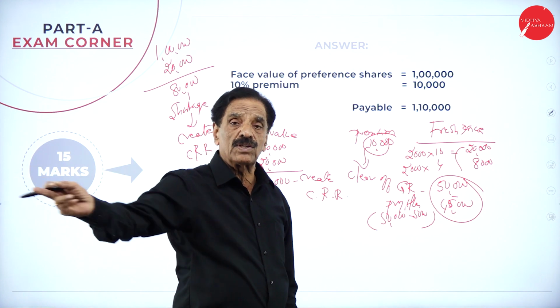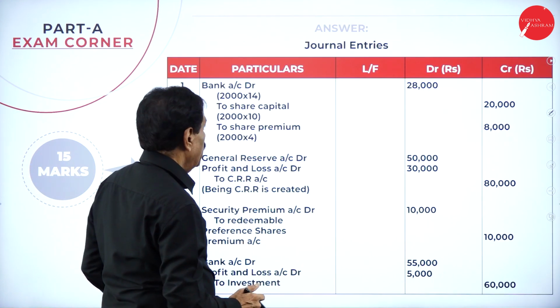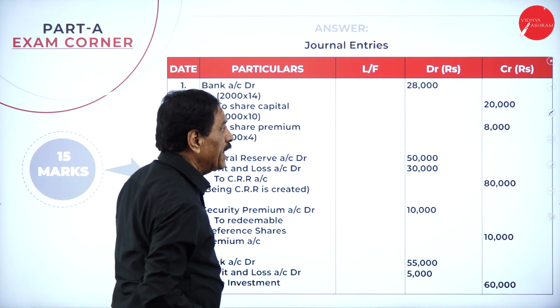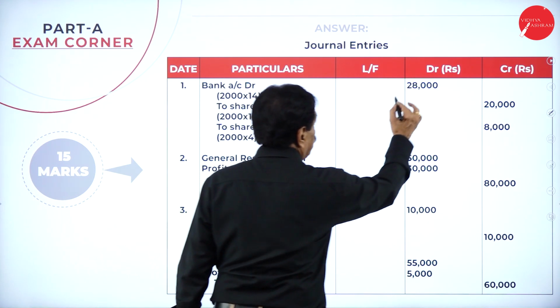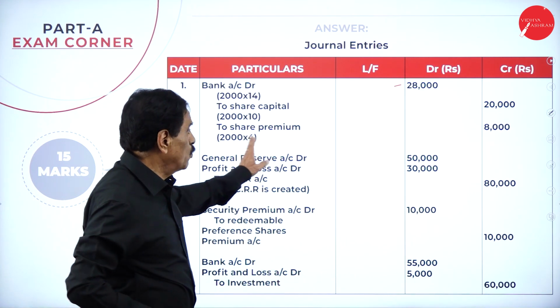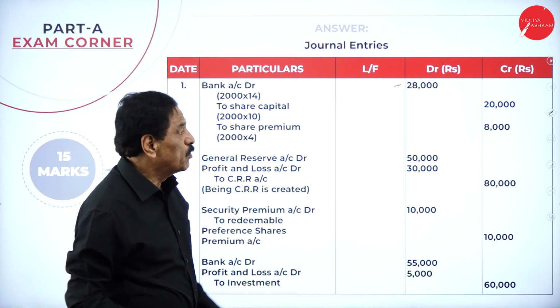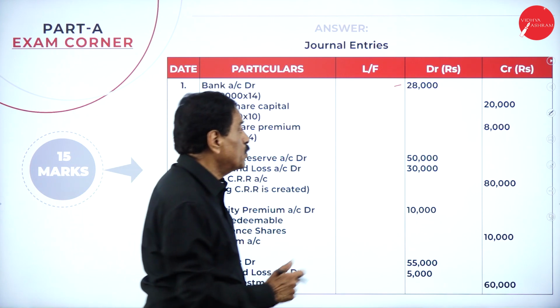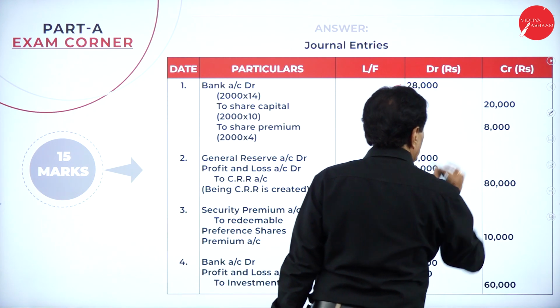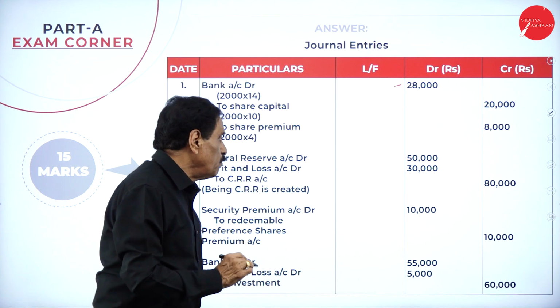Here, first we will issue the share. Bank account debit 28,000 to share capital 20,000, to share premium 8,000. We received how much money? 28,000. Face value is 20,000. Premium is 8,000.